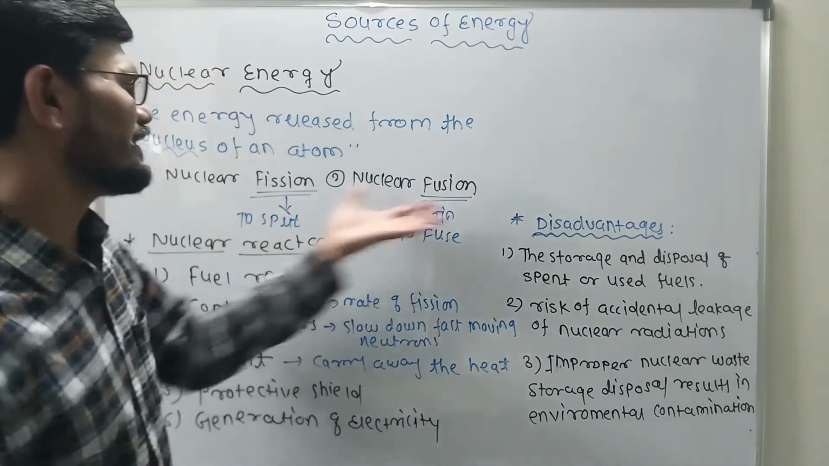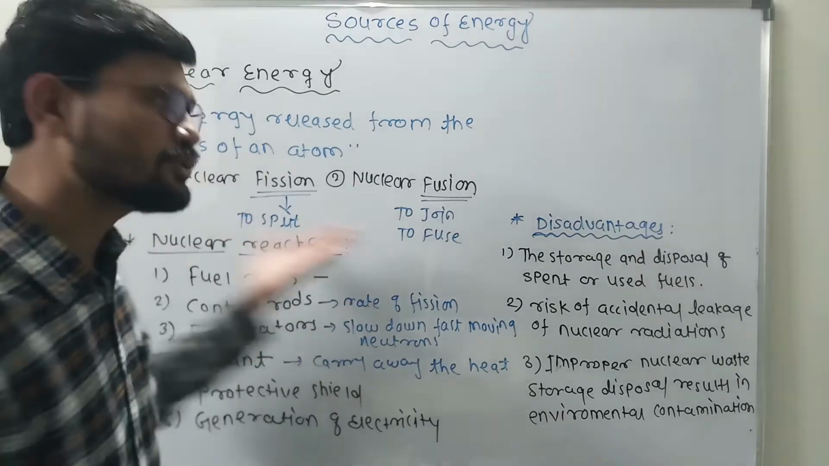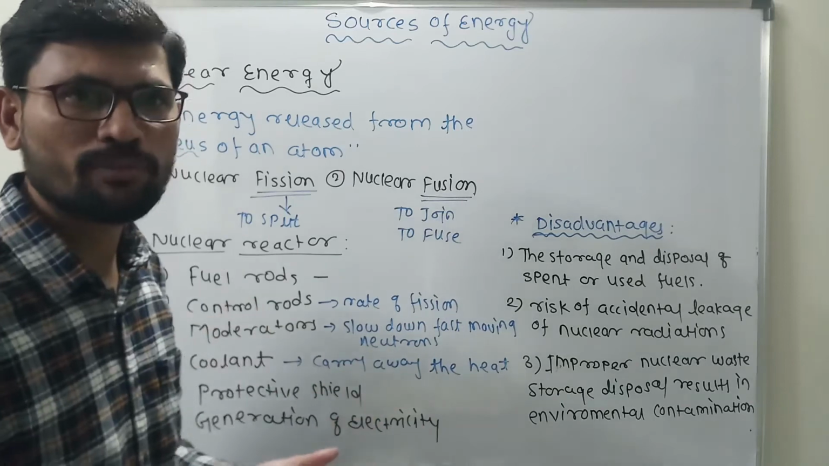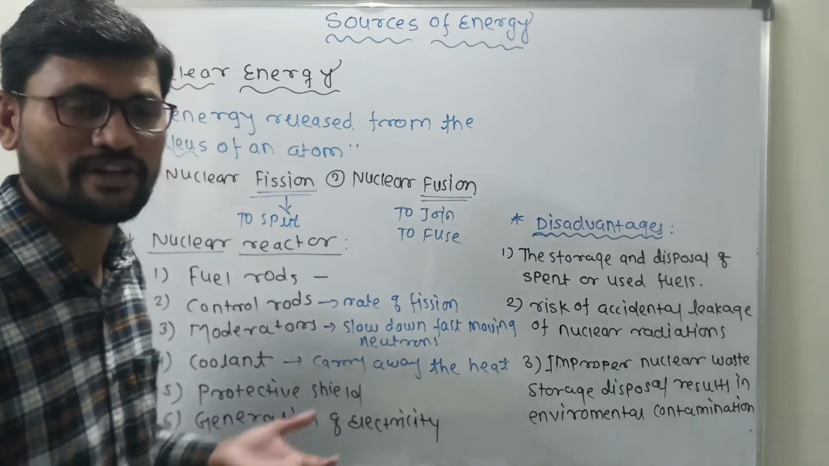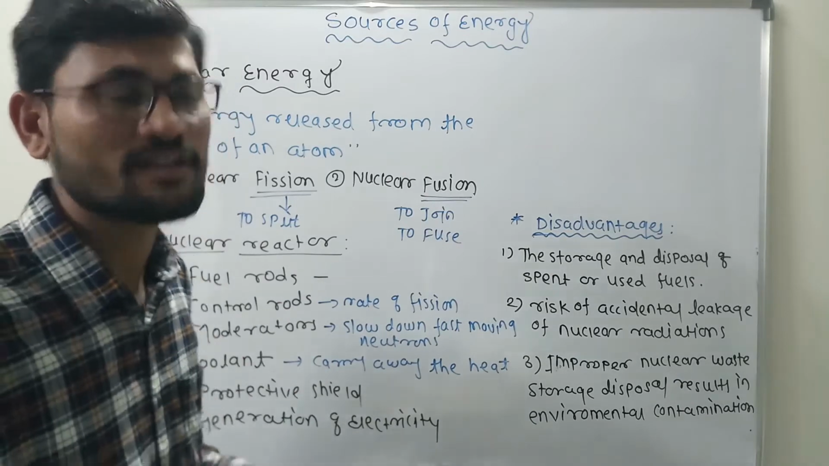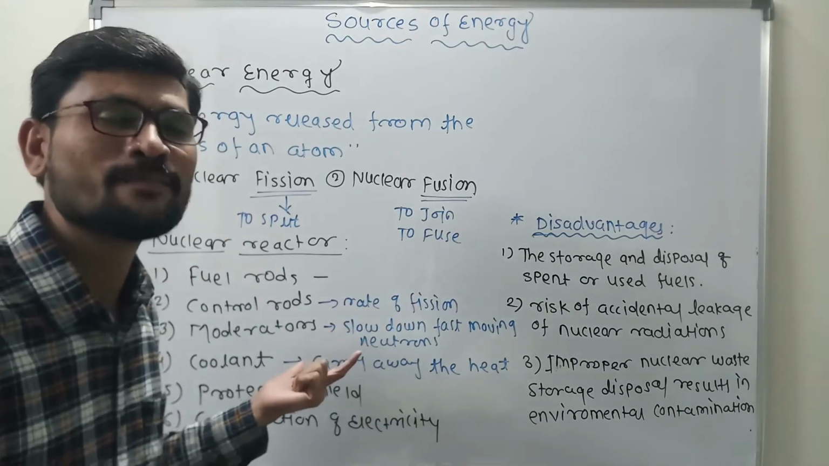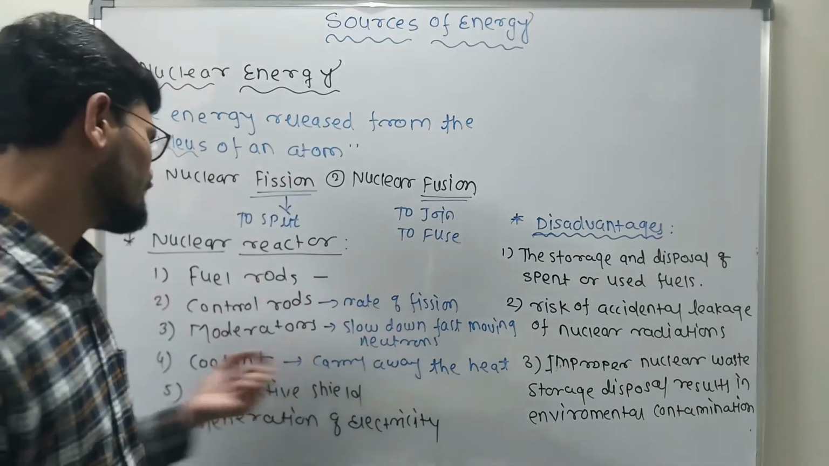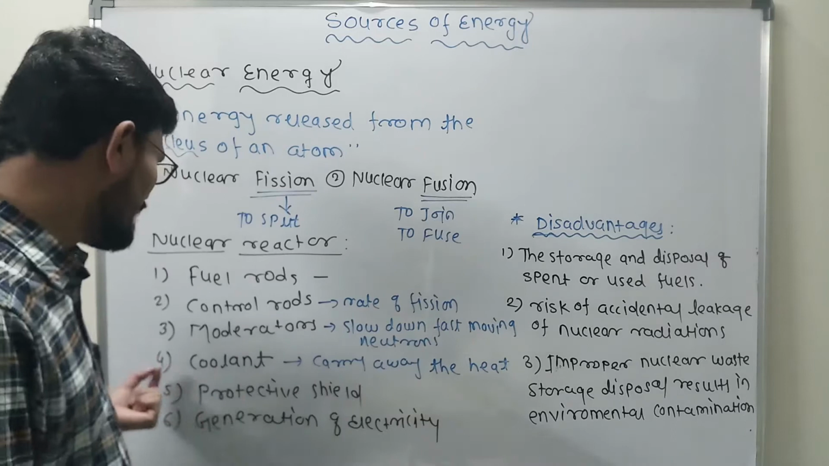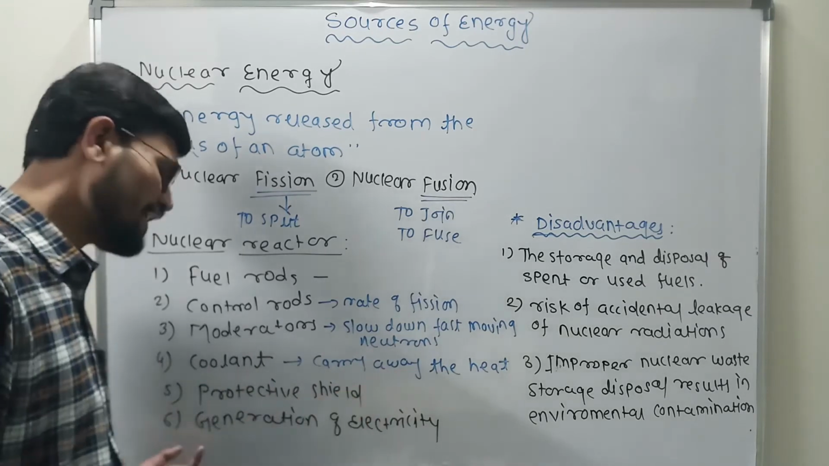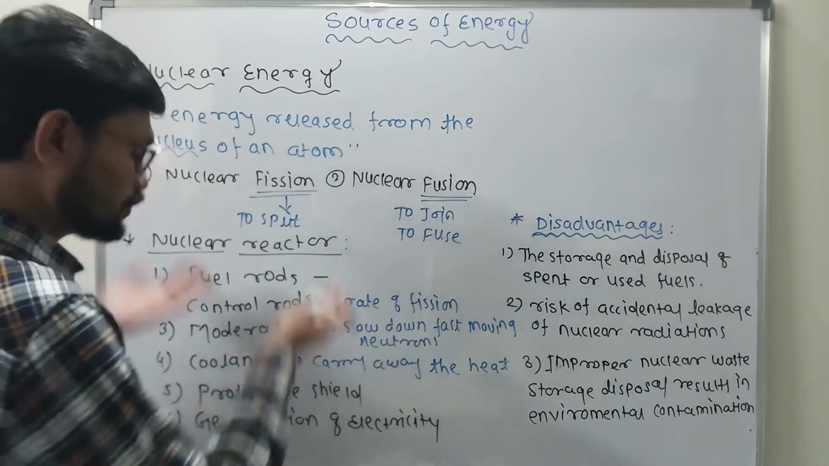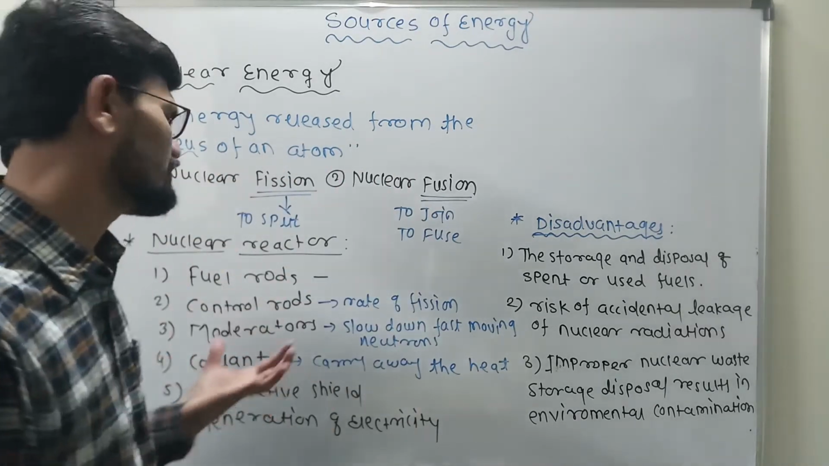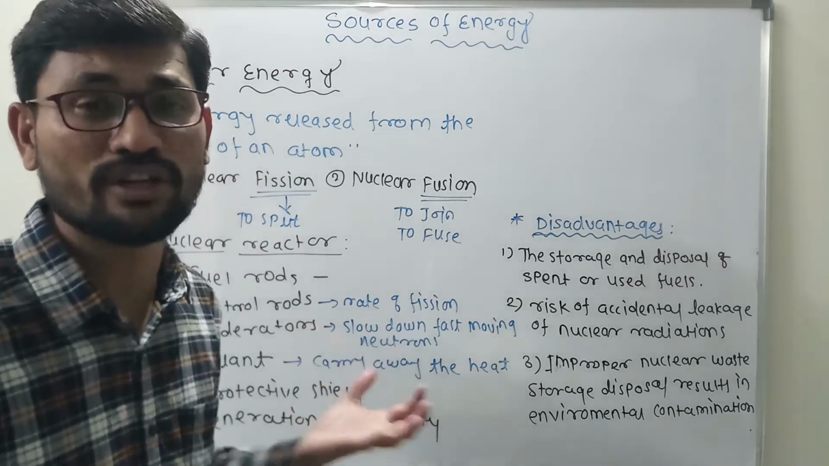Now students, to generate electricity we go through some processes. One is fission and the second one is fusion. But how and where are they carried out? They take place in nuclear power plants, where we have a concept called the nuclear reactor. This nuclear reactor consists of fuel rods, control rods, moderators, coolant, a protective shield, and finally the generation of electricity through all of this process. Clear? So these are the major components required in a nuclear reactor or nuclear power plant.